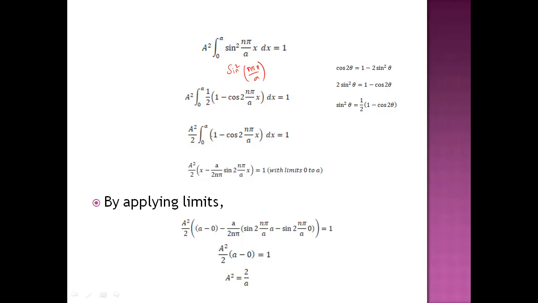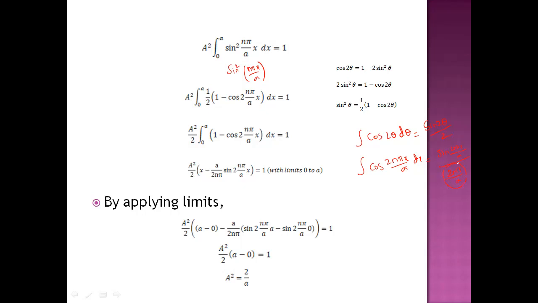Now integrate it individually. Integration of 1 is x. Integration of cos 2 theta d theta is equal to sine 2 theta by 2. Here the theta value is n pi by a into x. So the value is like integral cos 2 n pi x by a dx; for this, the integration will be sine 2 n pi x by a divided by 2 n pi by a.